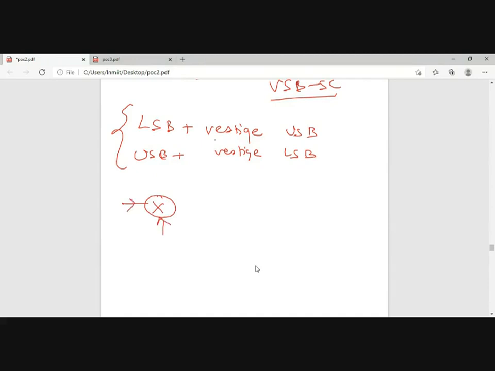Suppose this is my m(t), the modulating signal, and I am multiplying with cos of 2 pi fct, then passing through a filter and getting my output.